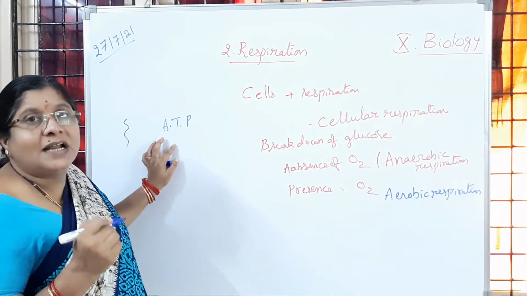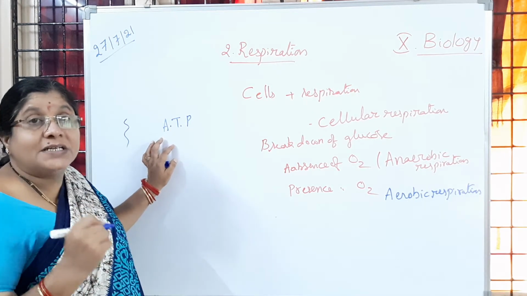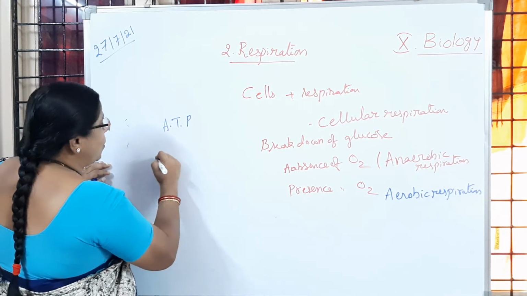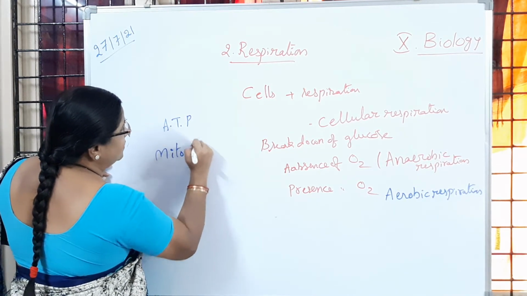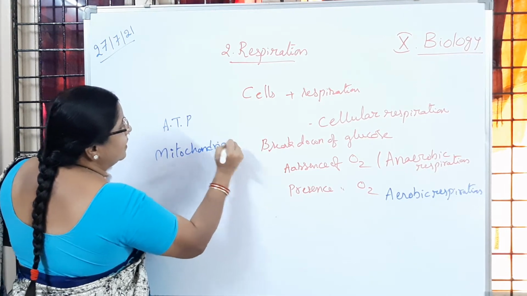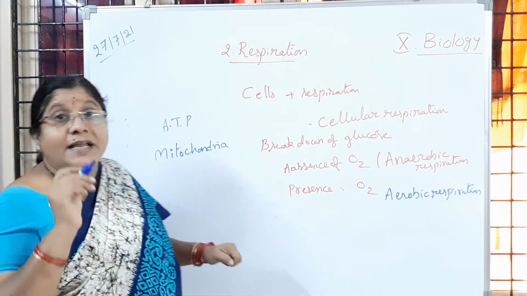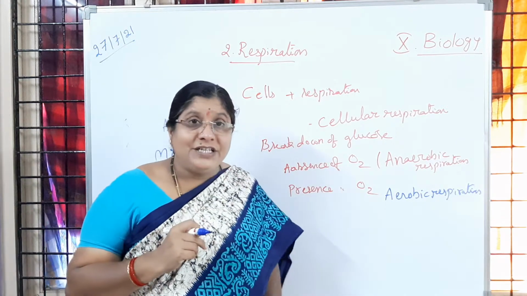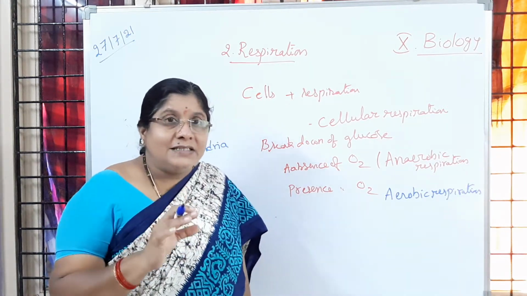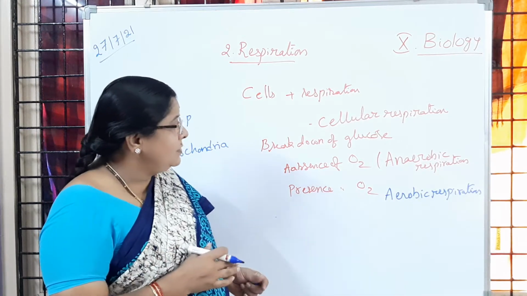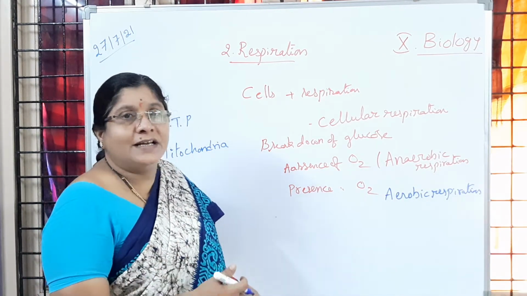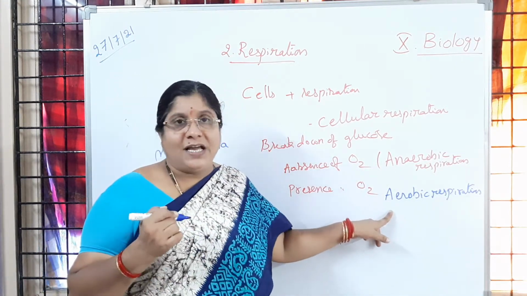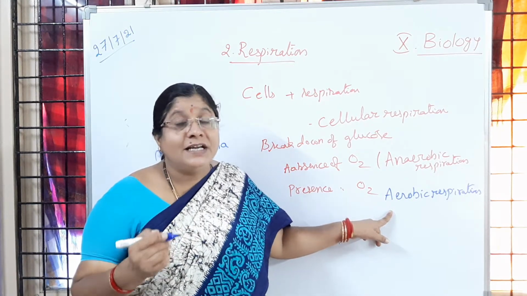ATP, adenosine triphosphate. Where is that adenosine triphosphate present or stored? It is present in a cell organelle called mitochondria. In the mitochondria, the energy is stored in the form of ATP, which is said to be chemical energy. That chemical energy is broken down, forming heat energy in anaerobic respiration or in aerobic respiration.